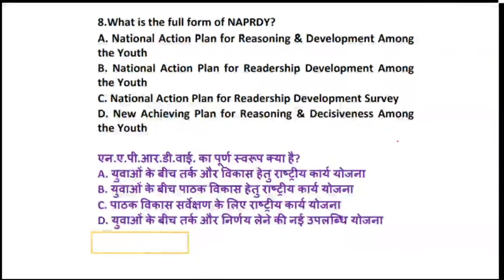So the full form, as we have all read, is National Action Plan for Readership Development among the Youth. It was formed with a vision to make all the youth in the age group of 15 to 25 active readers. It is basically formed in order to inculcate the habit of reading among the age group of 15 to 25 and make them active readers, that is, by the year 2025, this is the target which is kept under the action plan for readership development among the youth.